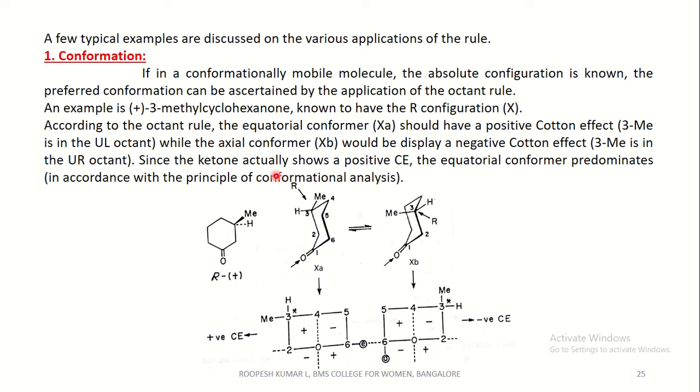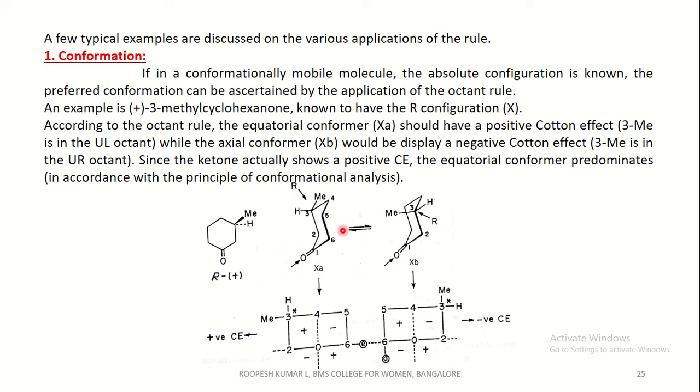While the axial conformer, whereas if you see the other enantiomer, since it is a chiral molecule, it exists as an enantiomer. One such enantiomer shows a positive Cotton effect, whereas the other enantiomer shows a negative Cotton effect. And we should prove which shows the correct conformation. Since the ketone actually shows a positive Cotton effect according to the experimental proof, the equatorial conformer predominates.